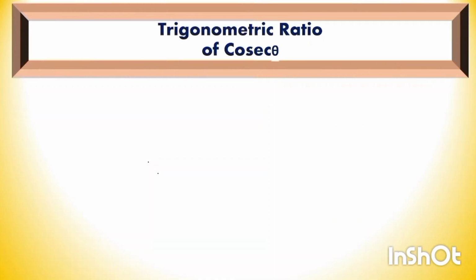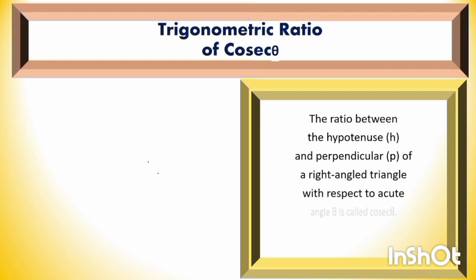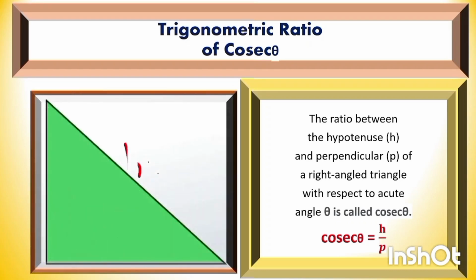Trigonometric ratio of cosec theta. The ratio between the hypotenuse and perpendicular of the right angle triangle with respect to the acute angle is called cosec theta. Cosec theta is equal to H by P and is the reciprocal of sin theta. H is the hypotenuse, theta is the acute angle, P is the perpendicular. Cosec theta is equal to H by P.